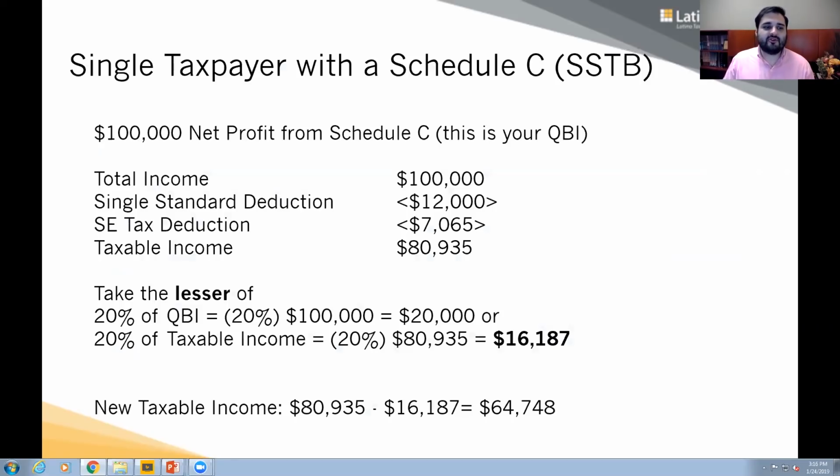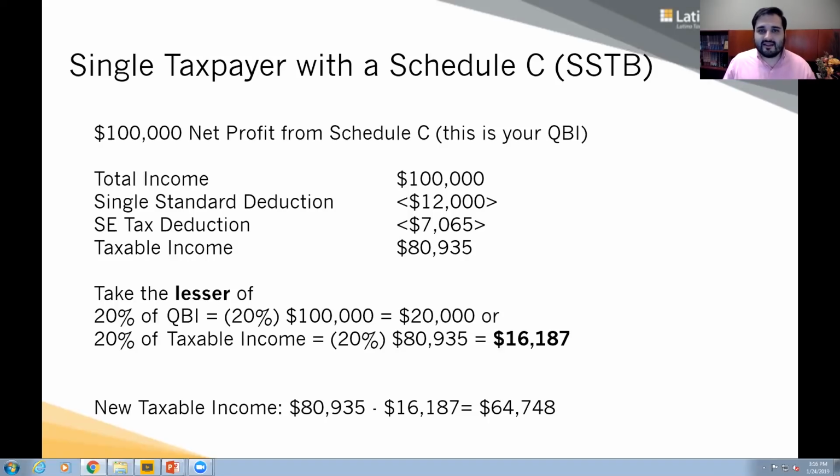So let's do some math. So he makes $100,000 minus standard deduction, minus self-employment tax deduction. His taxable income for this year is $80,935. The first test, is he below the threshold? Yes. The threshold for somebody who's single is $157,500. He is below the threshold. Great. It doesn't matter if he's a specified service trade or business or not. He's below the threshold.